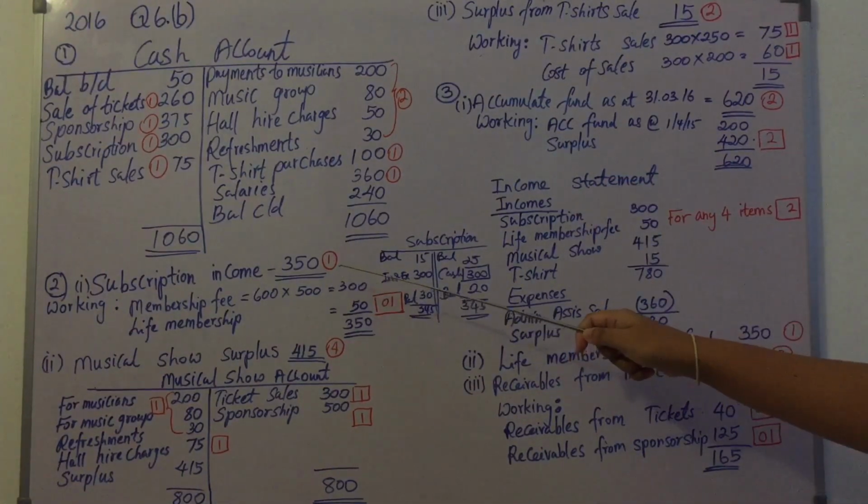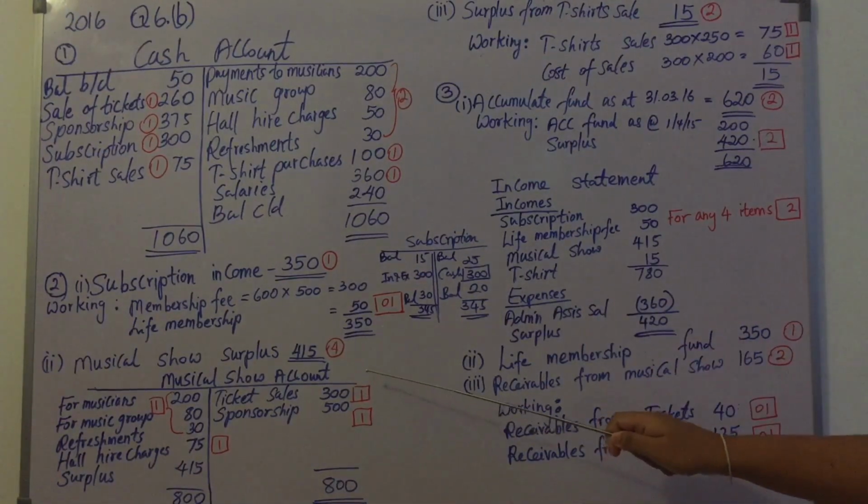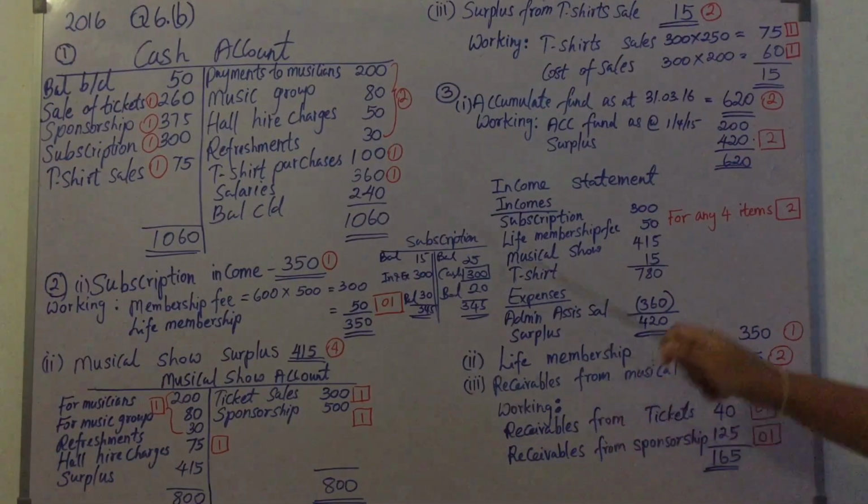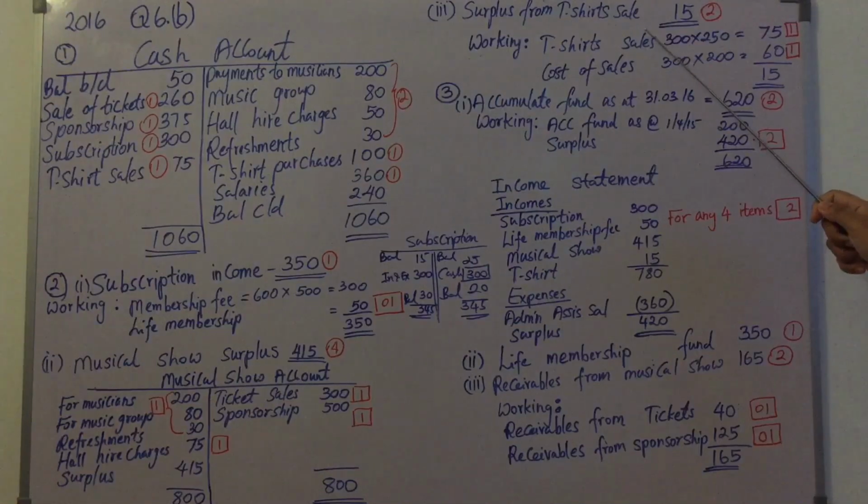for the year ended 31st March 2016, surplus or deficit of the musical show, surplus or deficit from the sale of t-shirts, and the accumulated fund as at 31st March 2016, live membership fund, as well as the receivables from musical show. So I'm going to start doing the question with the additional information.